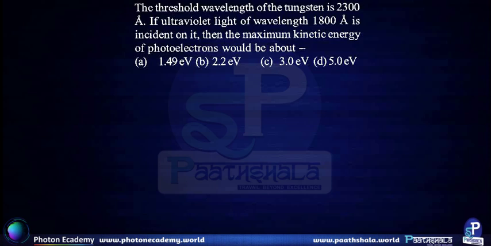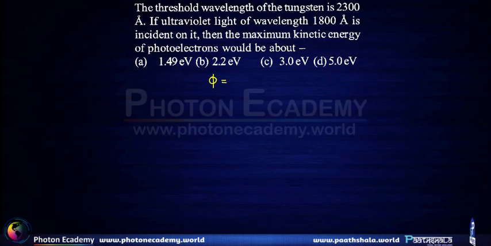The threshold wavelength of tungsten is 2300 angstroms. If ultraviolet light of wavelength 1800 angstroms is incident on it, then the maximum kinetic energy of photoelectrons is to be calculated. So the work function of tungsten is given by hc by lambda t, where lambda t is the threshold wavelength, h is Planck's constant, and c is the speed of light in vacuum.